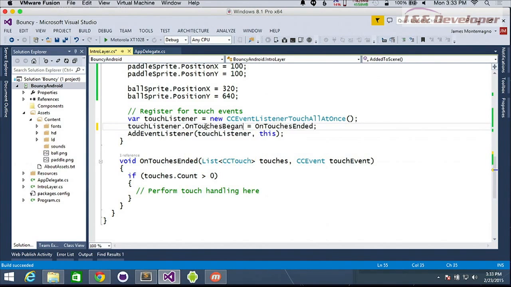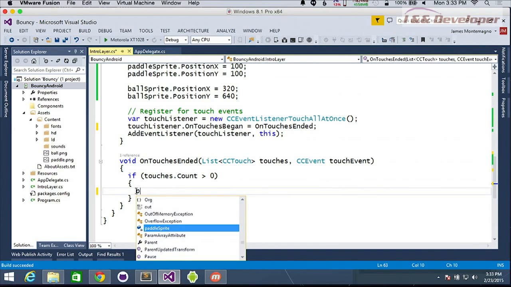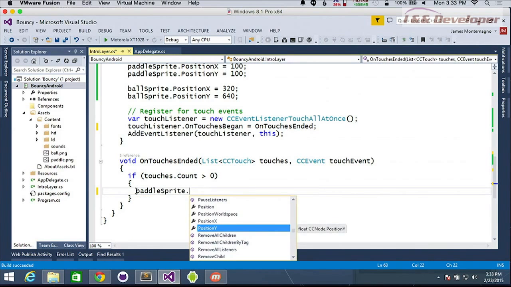So we can just say on began. So every time I touch down, we'll get a touch event. So sure enough, it's already set up for me. It's kind of nice. The default template kind of knows what we're going to do. Right. So let's go ahead and say, whenever I move, and I actually have a touch, let's move that paddle sprite.